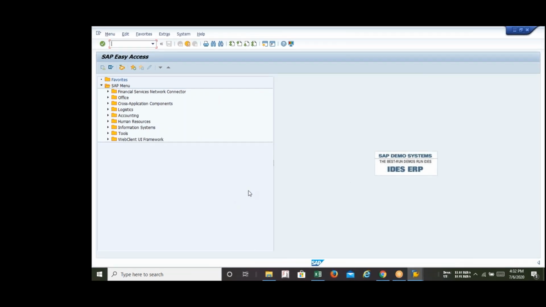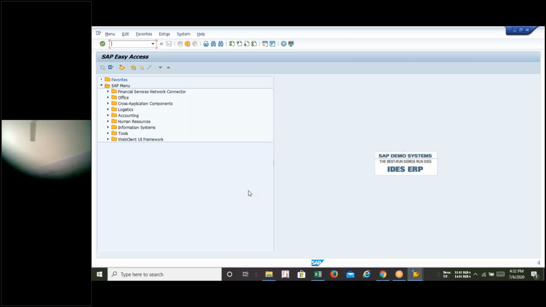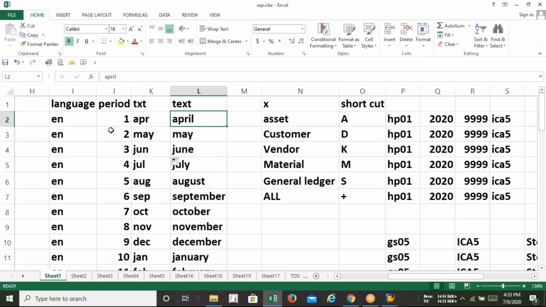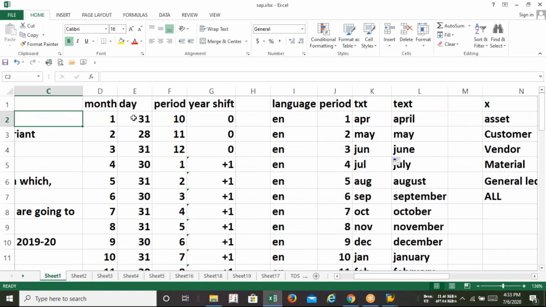So from the very beginning of the class, just remember one thing: SAP will not provide any single piece of information. You have to define it on your own, be it the name of the month or how many days are in the month. The most fundamental thing is how many days are in a month. You have to define that also. You can see 31, 28, these are the days belonging to a particular month. This information you also need to put.